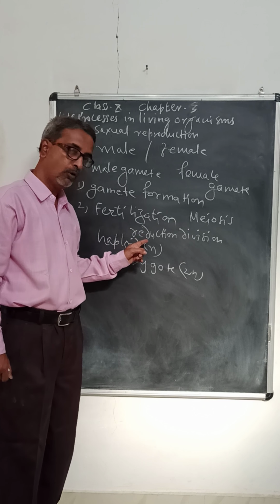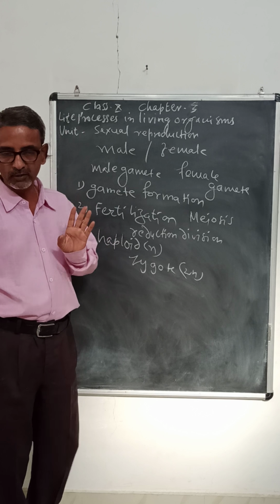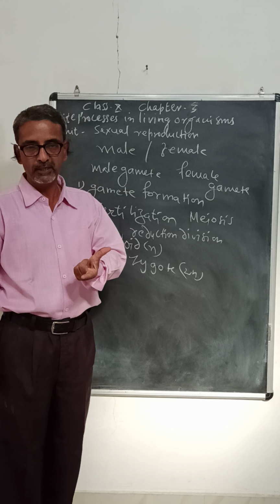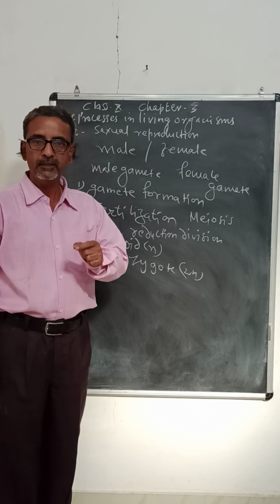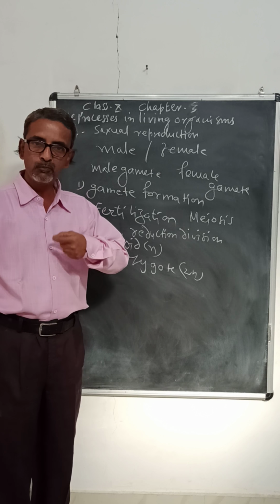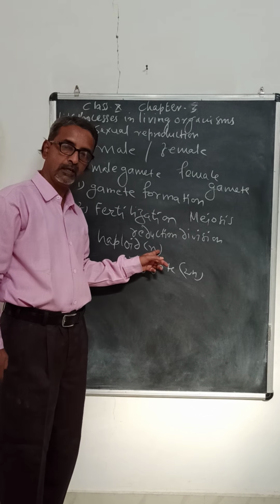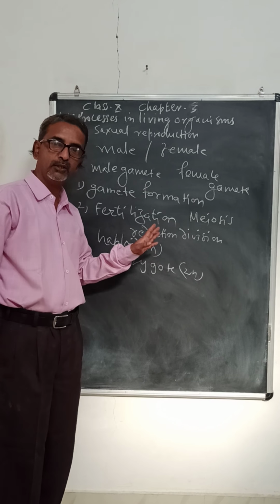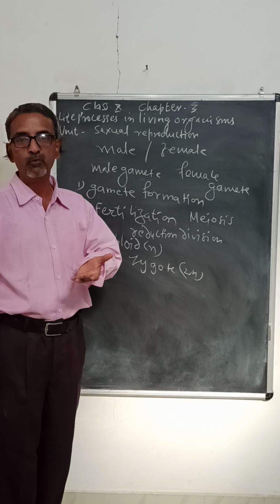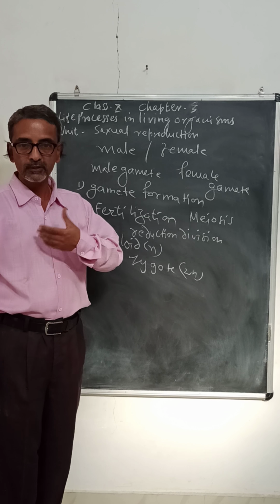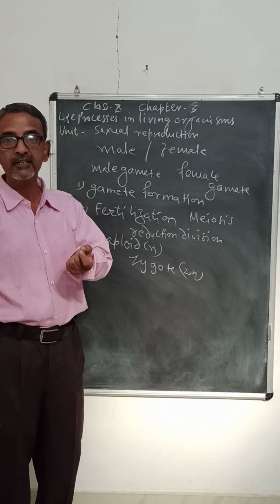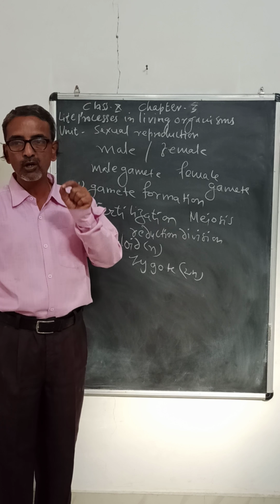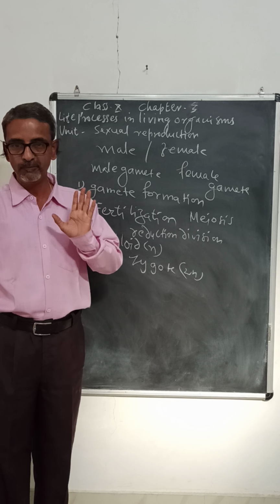So we have seen 2 parents are involved. One parent is the male parent which forms the male gamete. One parent is the female parent which forms the female gamete, and this results in genetic recombination, which is absent in asexual reproduction because there is only 1 parent.